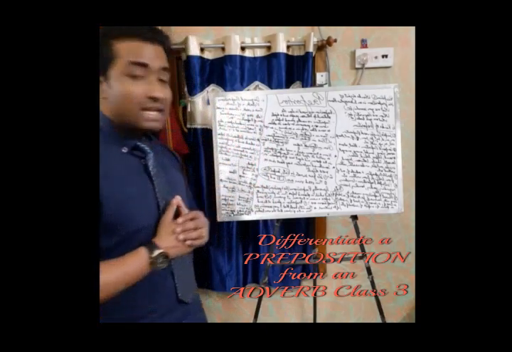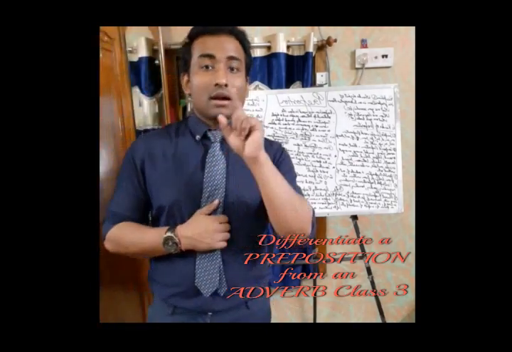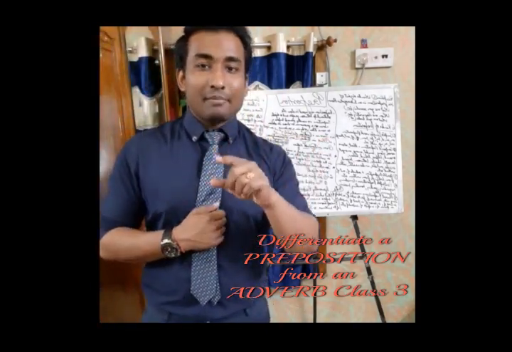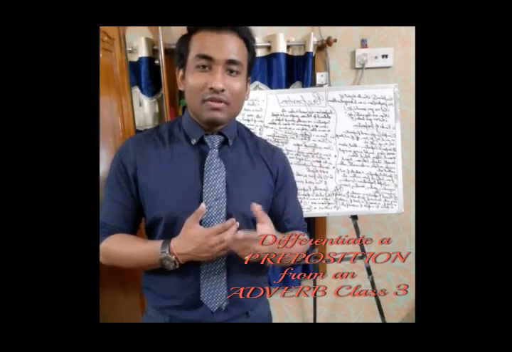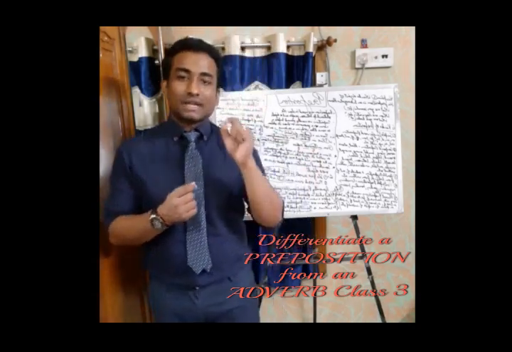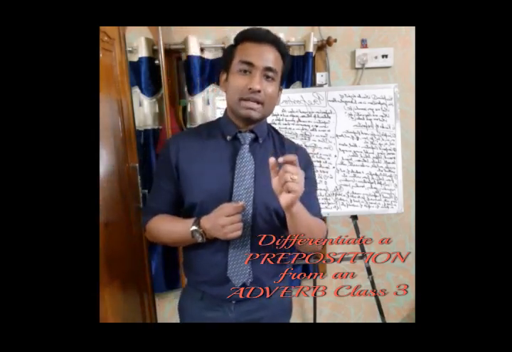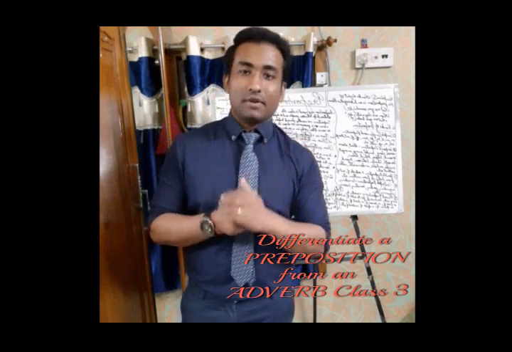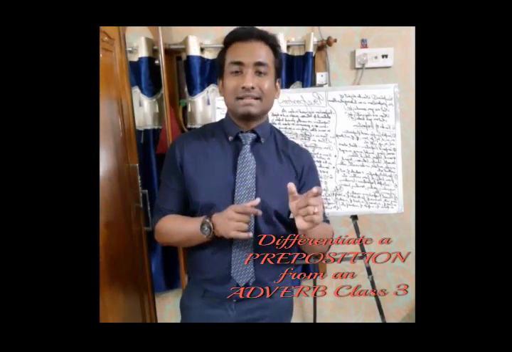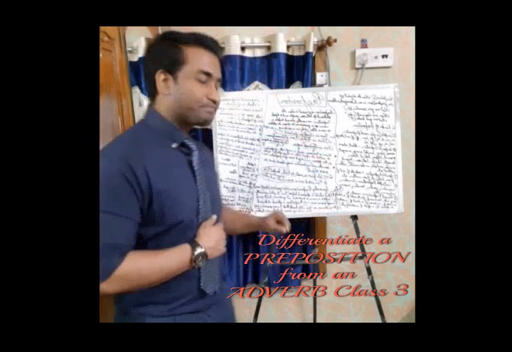But if I say please come in, here come is a verb and I'm modifying this verb more with the help of the word in. So in is an adverb in the sentence please come in.